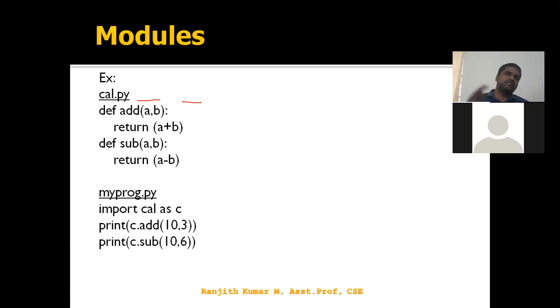Okay. So the module is imported into your current program, that is my program. So when we are executing this, the entire two functions are imported into my program. So we can access c dot add, so the function will be accessed. c dot sub will be accessed. Okay, right? This is about user-defined modularity, and we have predefined modules also. The predefined modules itself are a library.